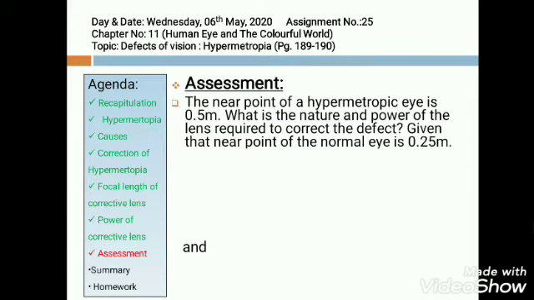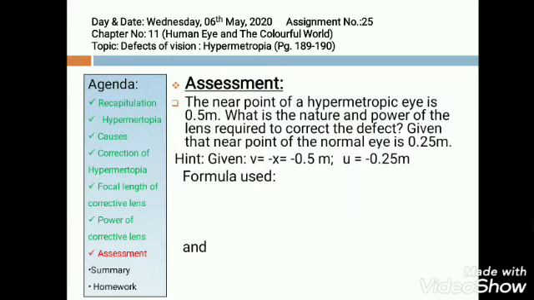In given, we are having near point 0.5 meter and a normal eye has a near point 0.25 meter. So the v, that is minus x, is minus 0.5 meter and u is minus 0.25 meter, that is minus d. Which formula will you use?